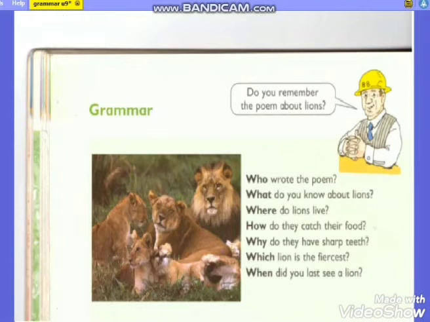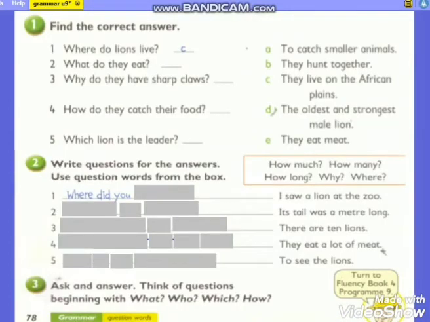Here is the page in your book. At the top you have a box. I want you to read all the questions. Then let's go to the exercises. Number 1, find the correct answer. Where do lions live? What do you think? Yes. Number C, they live on the African plains. Number 2, what do they eat? You can find the answer easily. Yes, it's in letter E. They eat meat. So here you have to write E.